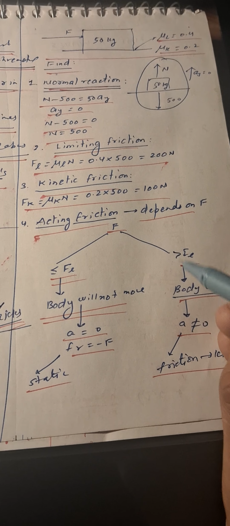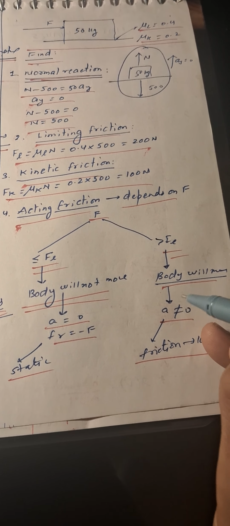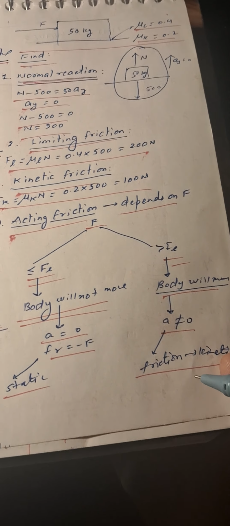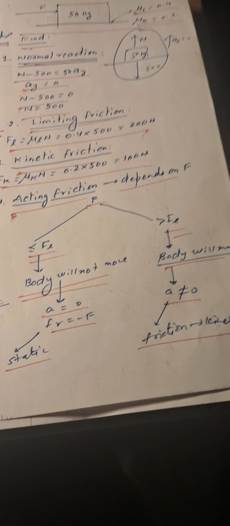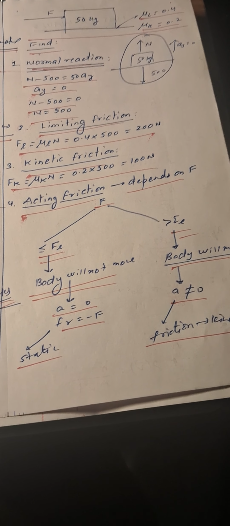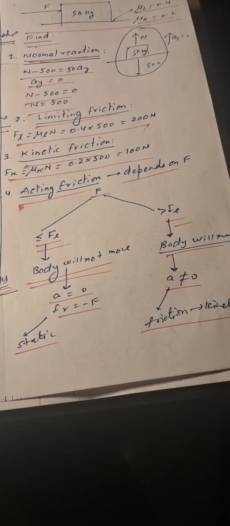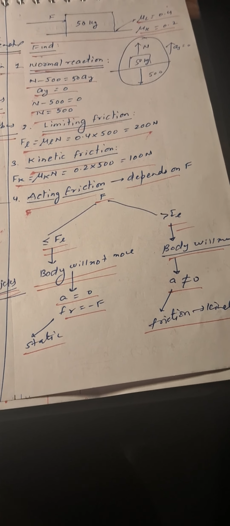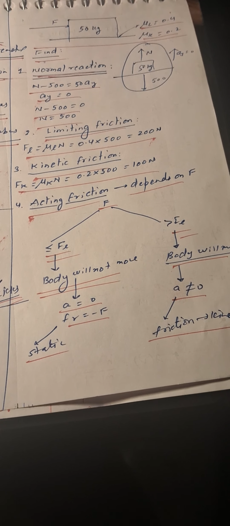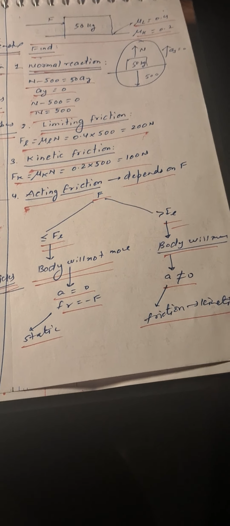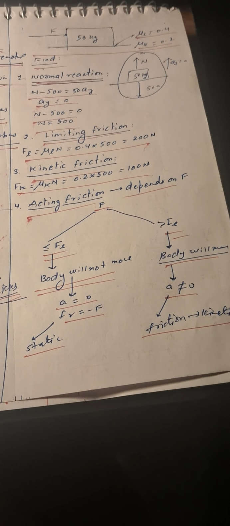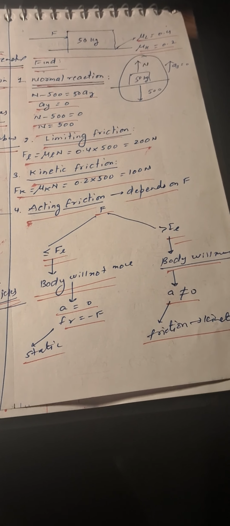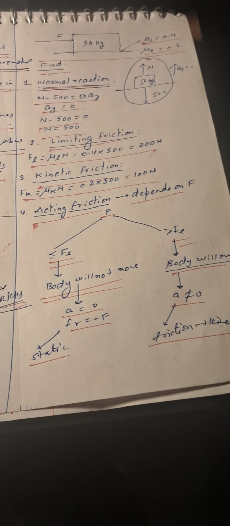Whereas if F is greater than limiting friction, then the body will move, acceleration will be non-zero, and friction will be kinetic. So you have seen that using basic concepts and basic facts, we can solve this question quickly without any overthinking, stress or anxiety. Optimal NCERT Physics is just an optimization tool to reorient your brain wiring, to reorient your mind-brain algorithms for an optimized output, and to optimize your time and energy for precious results in your exams. Thank you and have a nice day.